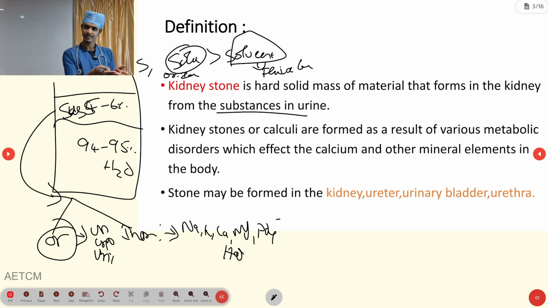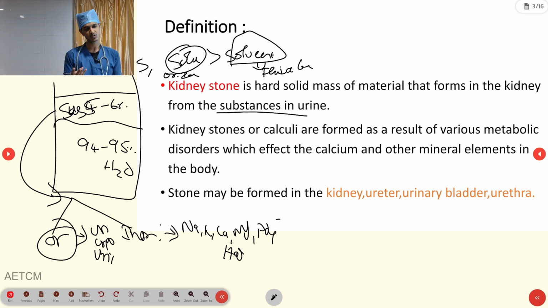If it is forming in the urinary system, that is a kidney stone. If it is forming somewhere else, like your biliary tract, that is cholelithiasis, a different concept. Remember, solute level higher than the solvent is called supersaturation. So this is the story behind the kidney stone or urolithiasis.